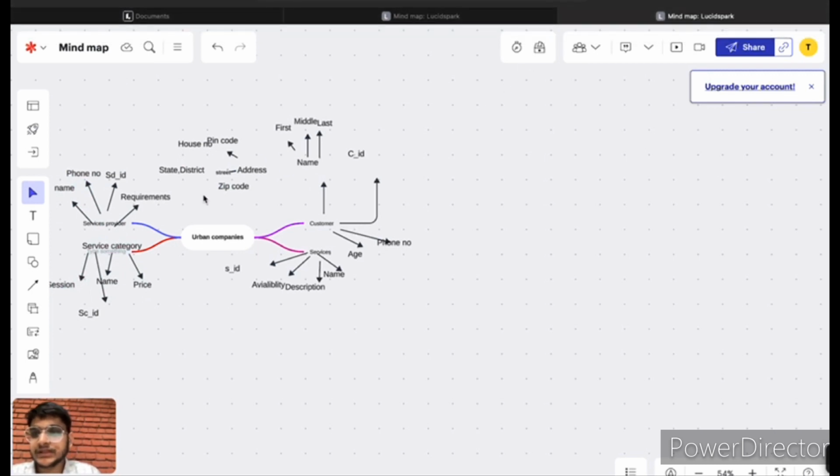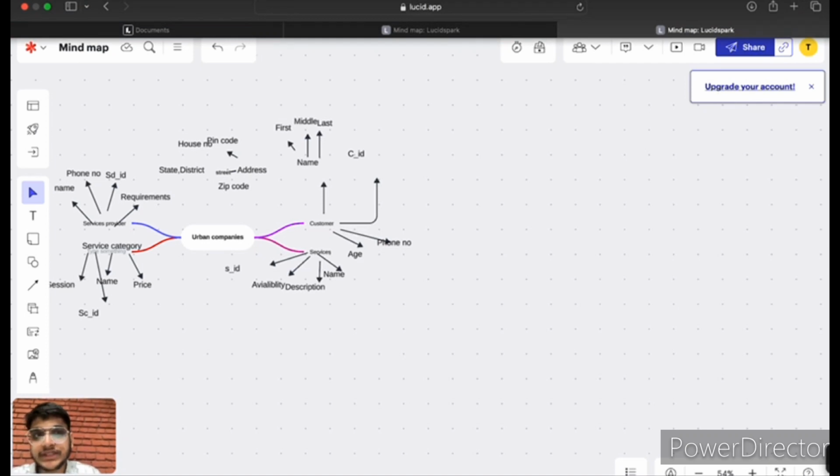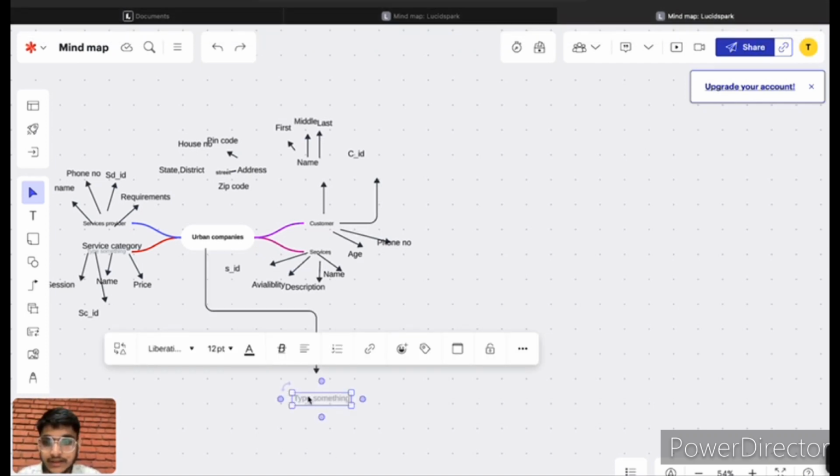So the next entity is service category. Here the attributes are name of the service category, ID, season, and service price of the service category. The next entity is feedback.